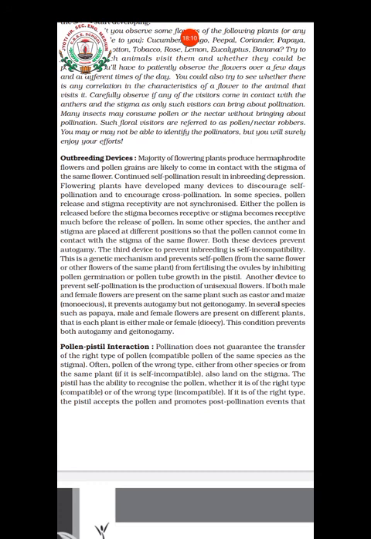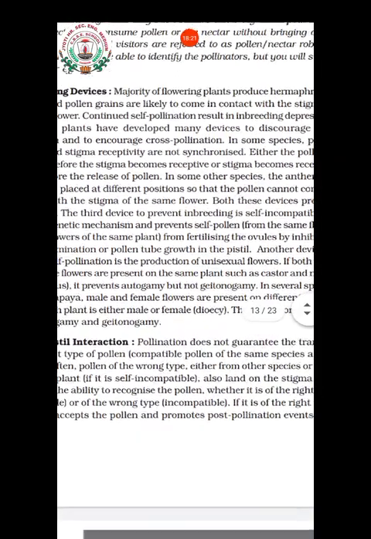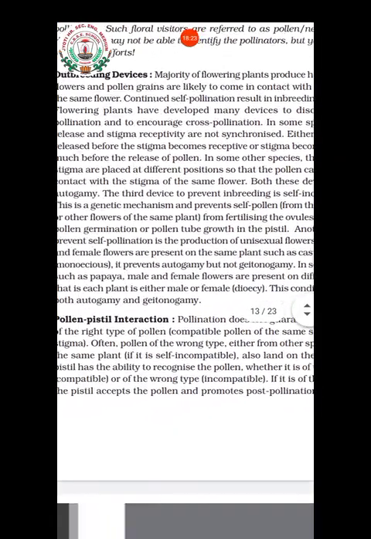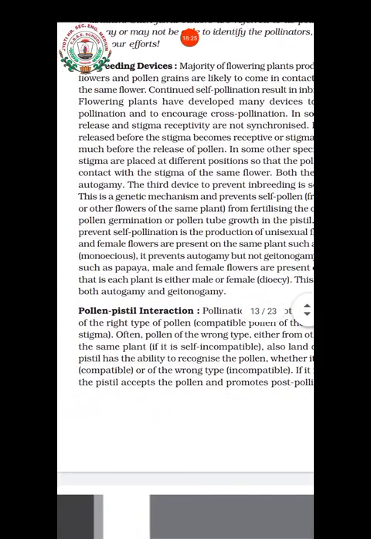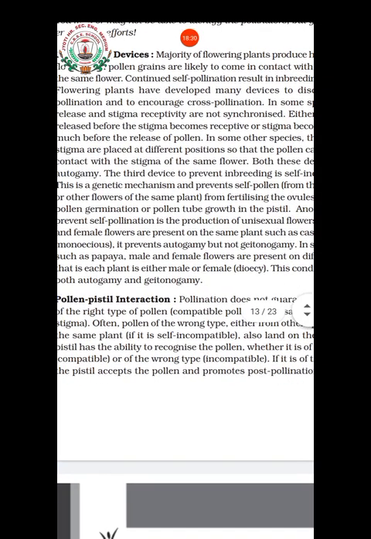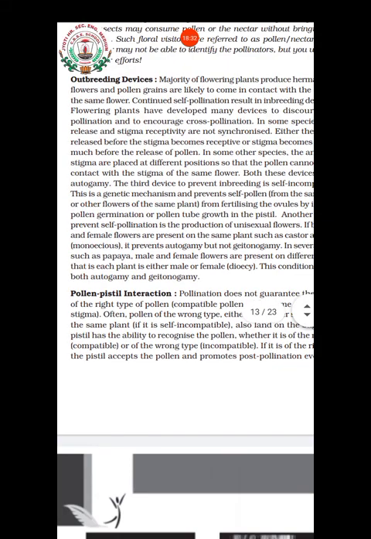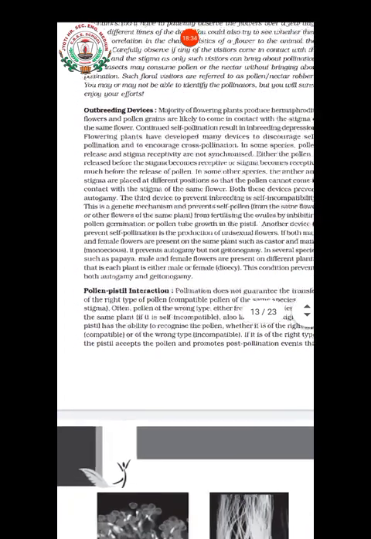Sometimes both male and female flowers will be present on the same plant. Examples are castor, maize, and cucumbers, bitter gourd, all these. So this prevents autogamy but not geitonogamy.